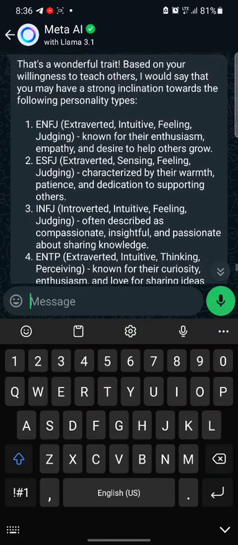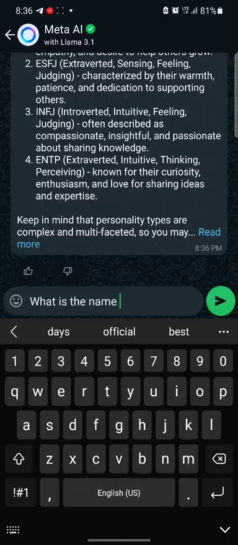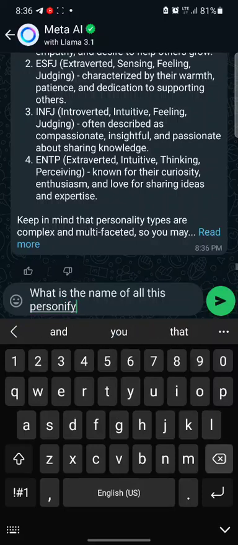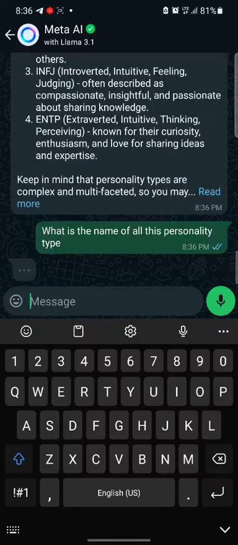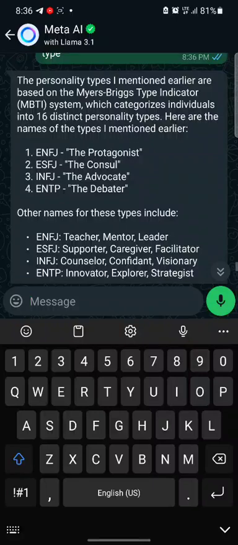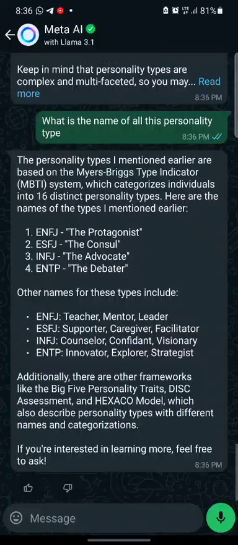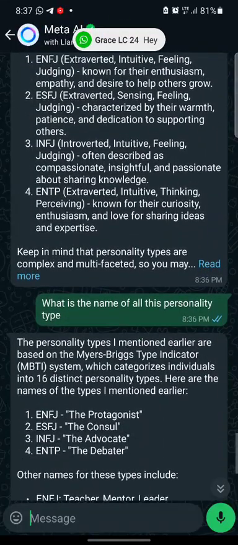So what is the name of all these personality types? Okay, protagonist, consul, advocate, debater. So you can see, that is that for that.